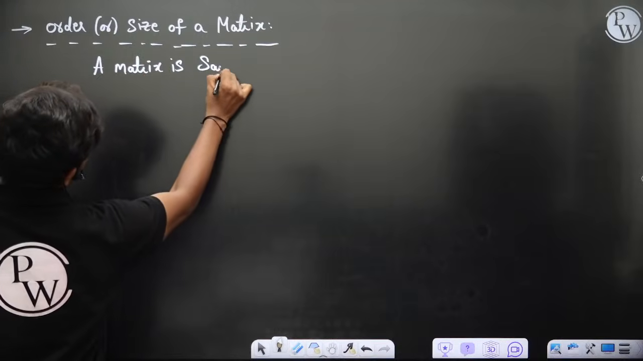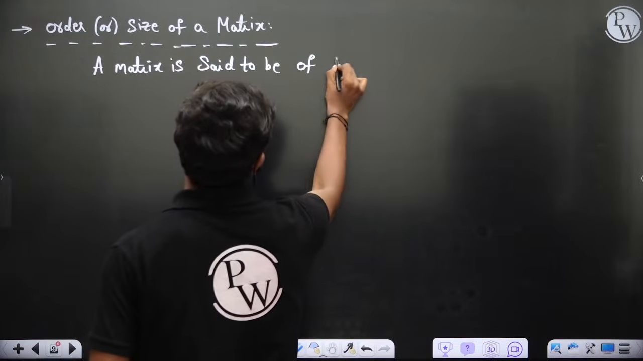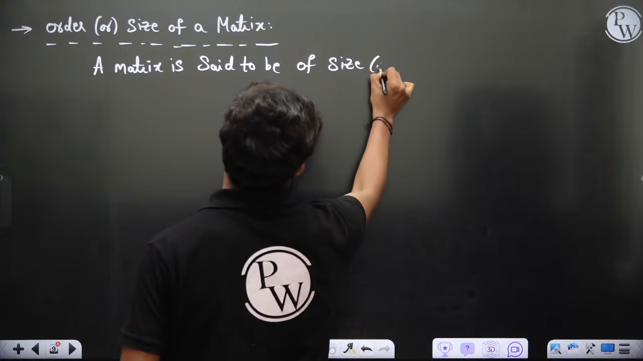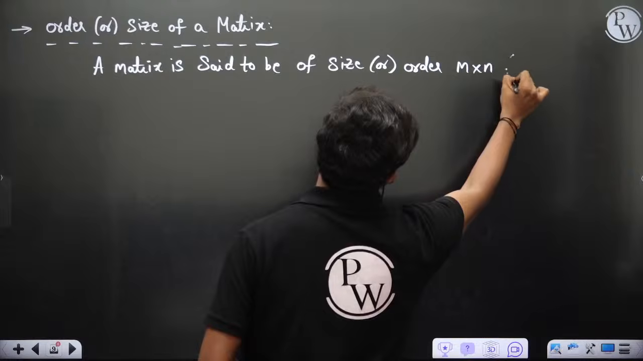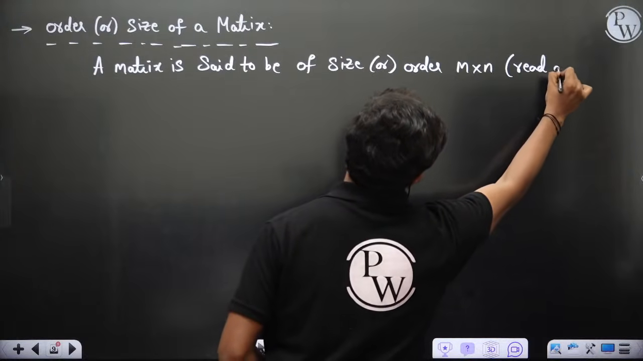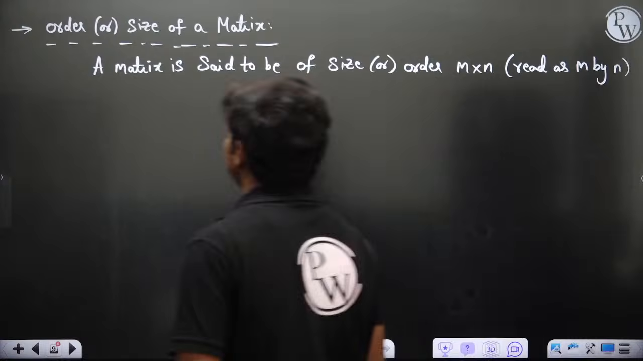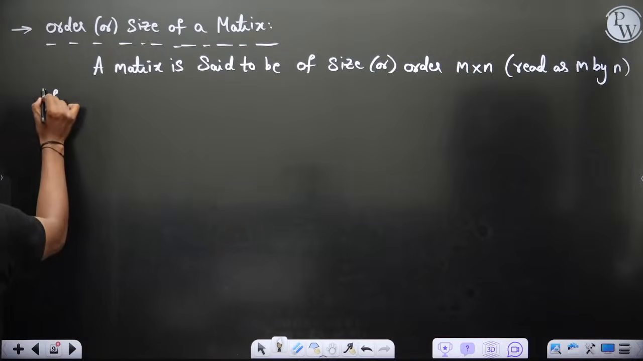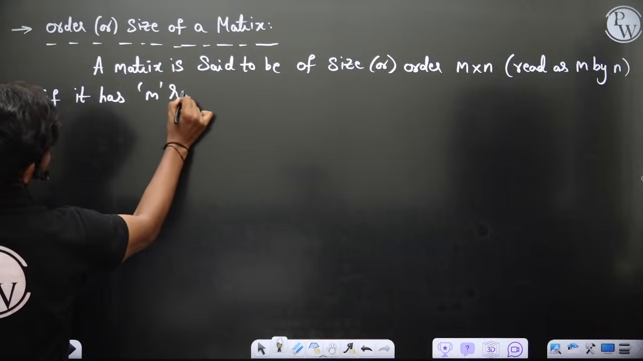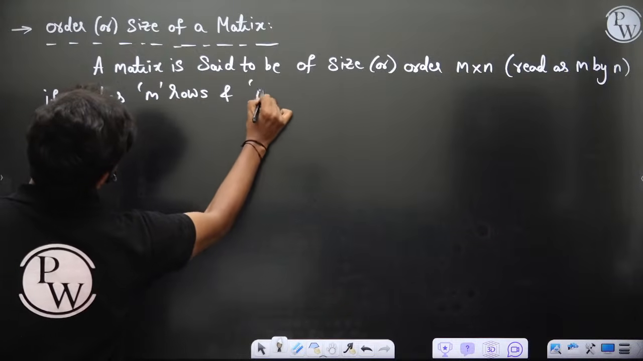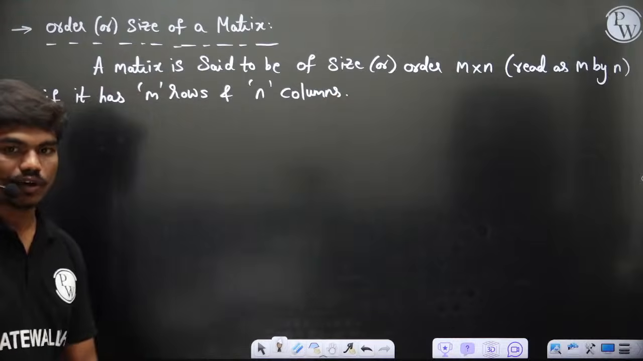A matrix is said to be of size or order m by n, and it's read as m by n, of course. You can write this. Normally this multiplication sign is read as m by n. It has m rows, by this time you know what is a row, and n columns, of course.